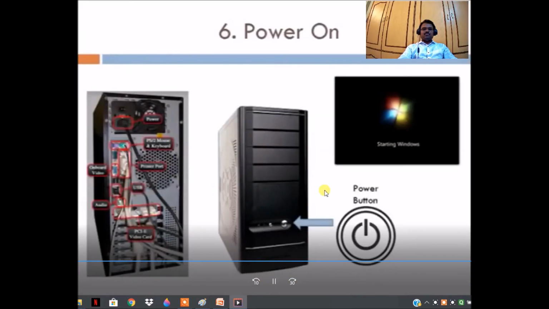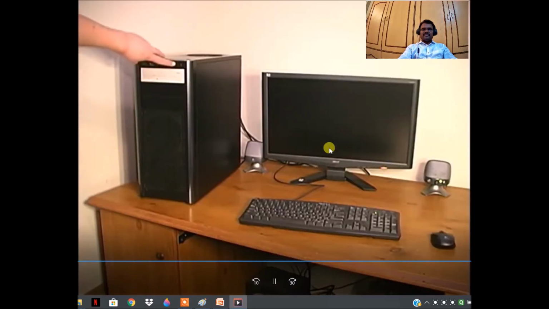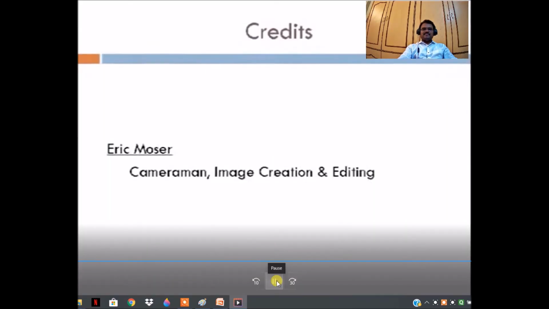So after this, we have to power on the system, main power on. So the system is starting Windows and booting up. So we can start working like this. We have to power on the switch. Our system is starting. This is our method of starting. So this is the upgradation of RAM.